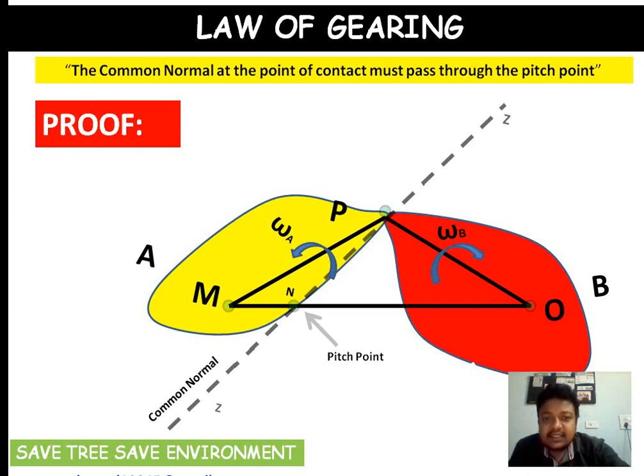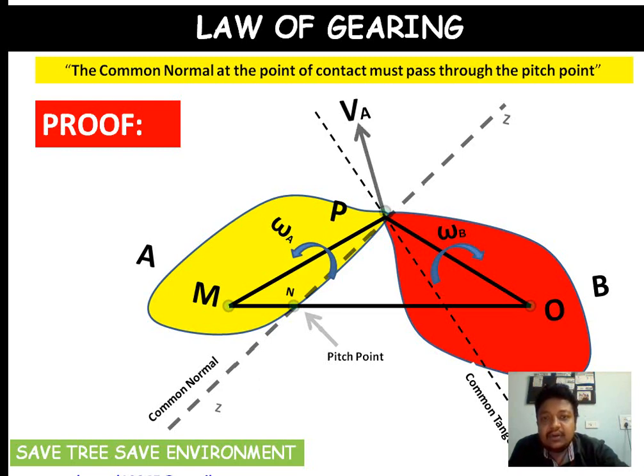Now since gear A is rotating with angular velocity omega A and the distance from point M to P is MP, before that let's draw the common tangent also. The common tangent is shown by the dotted thin lines. Now let gear A be rotating with linear velocity, say at point P, the linear velocity is VA. So what is this VA? VA is the linear velocity of point P on link A, or you can say on gear A.